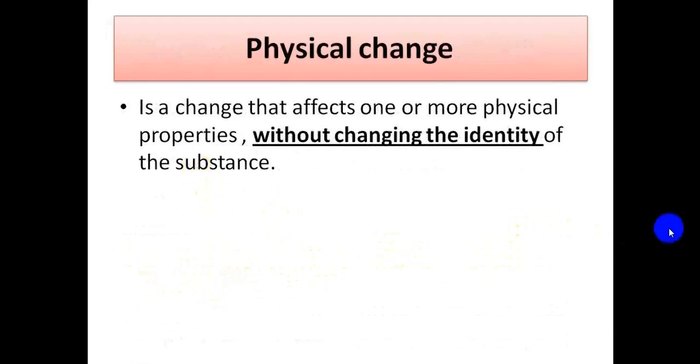So, what is a physical change? It is a change that affects one or more physical properties. When one or more of these physical properties that we mentioned on the last slide change, we call that a physical change. And the most important thing about physical change is this sentence: it means without changing the identity. A physical change doesn't change the identity of matter or change matter into new matter.